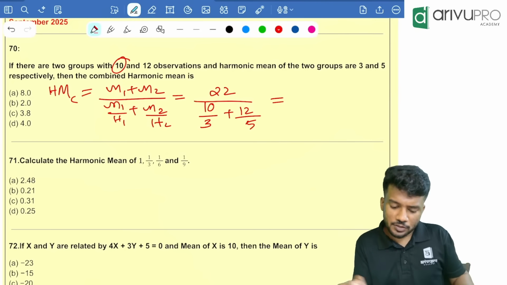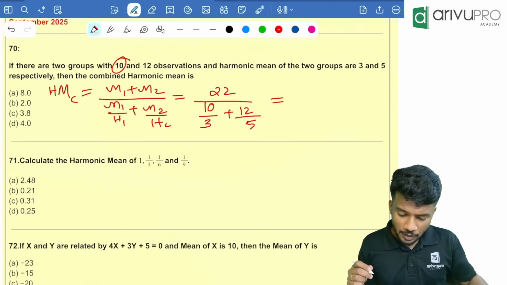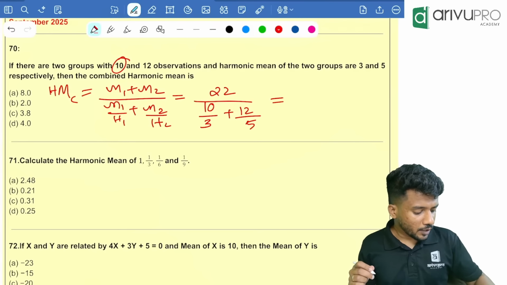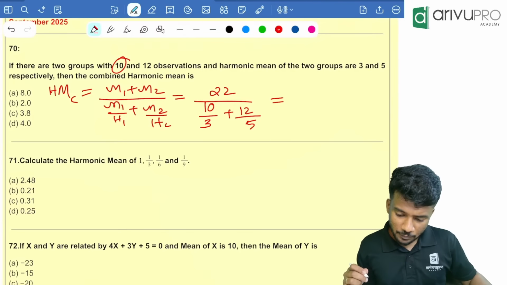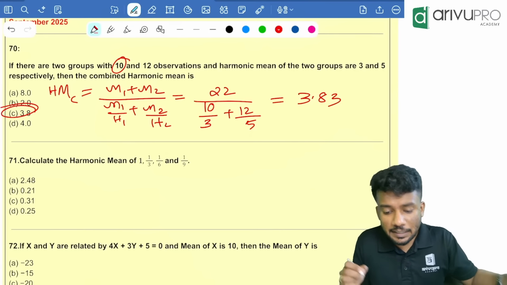Take your calculator and find the denominator first. Clear the memory. 10 divided by 3, M plus, 12 divided by 5, M plus, then click MRC, then divide, equal to, multiply it with 22. How much are you getting? 3.83. So the nearest answer is option 3, 3.8.